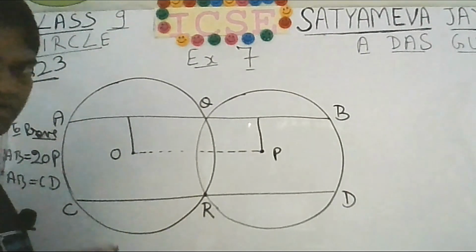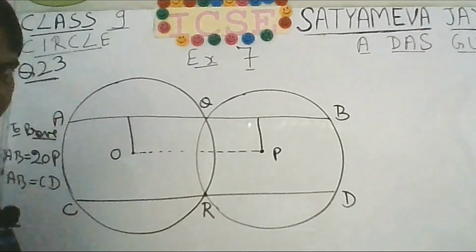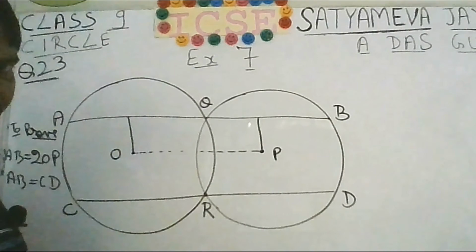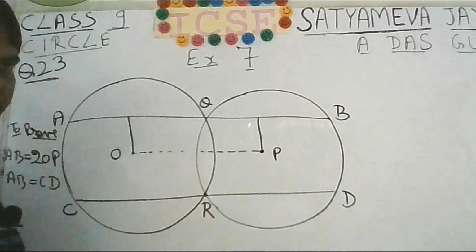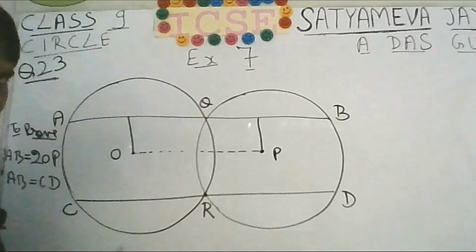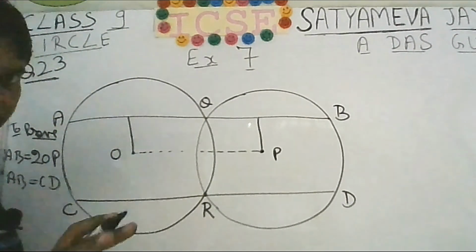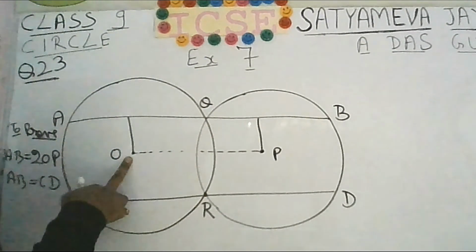And also for tangent and intersecting chord, Concise Mathematics, just now, I mean previous week, I was solving questions of exercise 18C. Entire solutions have been uploaded. In that, if you see for question number 12, if I remember, I have discussed the constructions. So you can construct easily. In case you have trouble, then watch those videos, learn how to construct a perpendicular from a given point to a line segment.